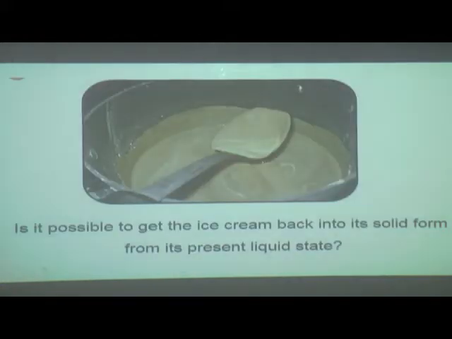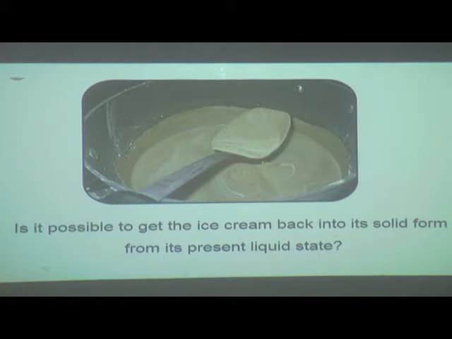Is it possible to get the ice cream back into its solid form from its present liquid state? Now, after melting it is in the liquid state. Can you get the ice cream back into solid form? Yes, you can. How can you get it? By freezing it. By freezing it you can get the ice cream back and then you can eat it. Now see, students, what you have seen here: the ice cream which was solid, after some time melted and formed into a liquid state.